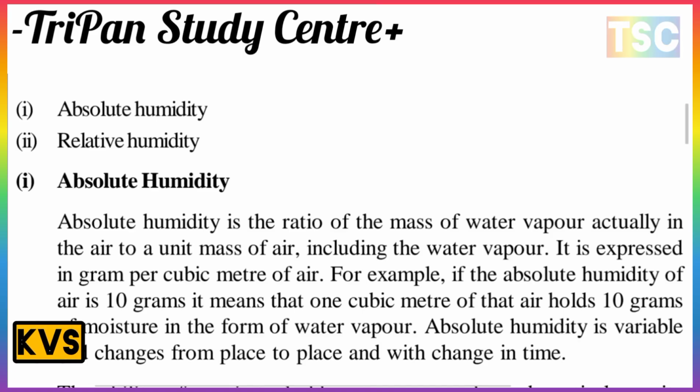Absolute humidity is the ratio of the mass of water vapor actually in the air to a unit mass of the air including the water vapor. It is expressed in grams per cubic meter of air. For example, if the absolute humidity of air is 10 grams, it means that 1 cubic meter of that air holds 10 grams of moisture in the form of water vapor.